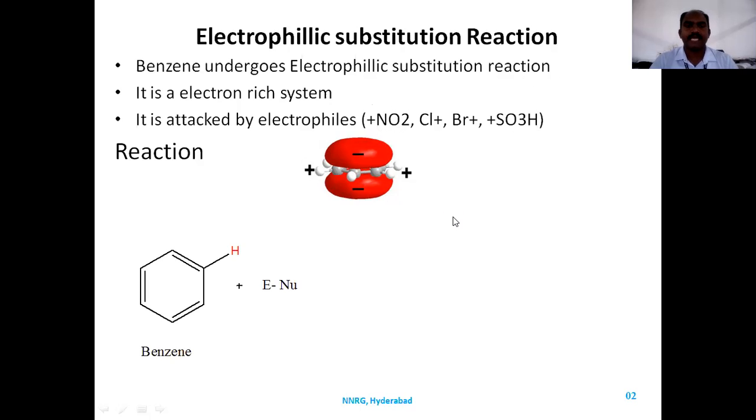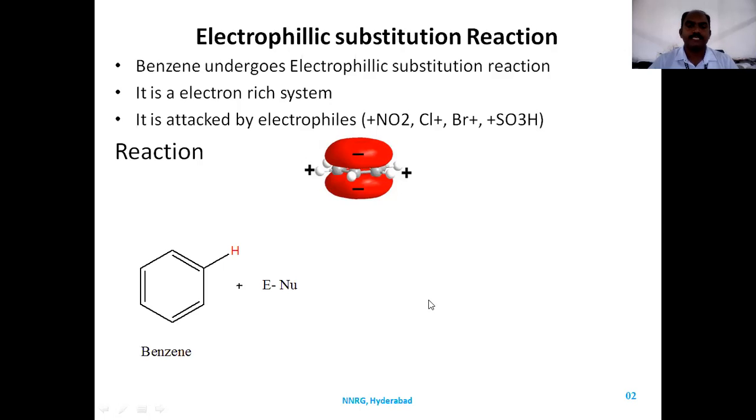If you see the basic reaction of electrophilic substitution, benzene is reacted with a heterolytic compound which has an electrophile and a nucleophile. For example, if you take alkyl chloride CH3Cl, when it undergoes heterolytic fission, it forms CH3 plus and Cl minus. Or if you take acetyl chloride, CH3 C double bond O Cl, when Cl goes out of the substrate, it forms the acetyl group CH3 C double bond O. So this is a heterolytic compound.